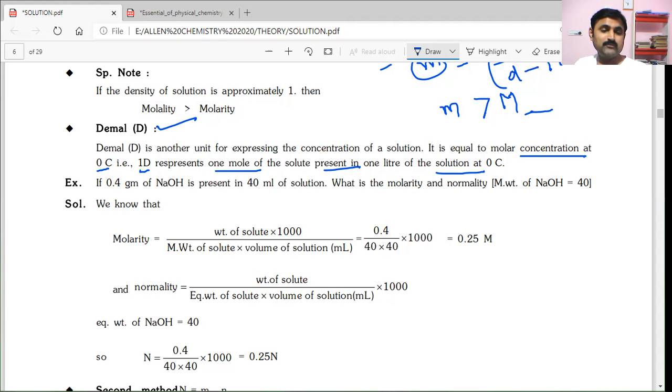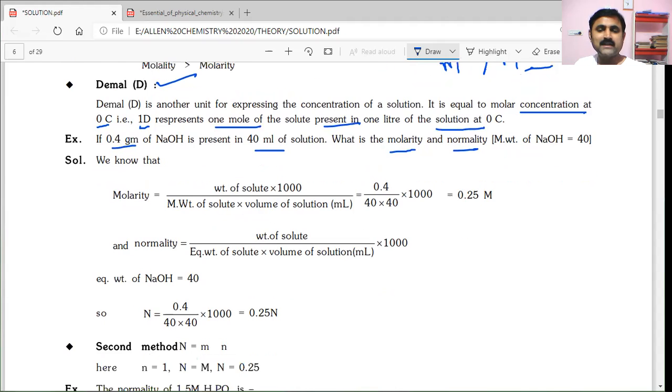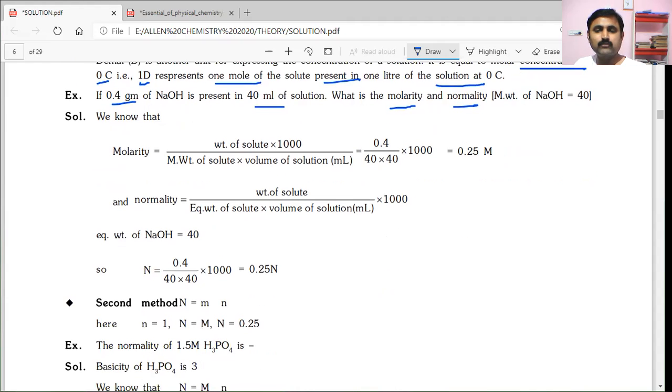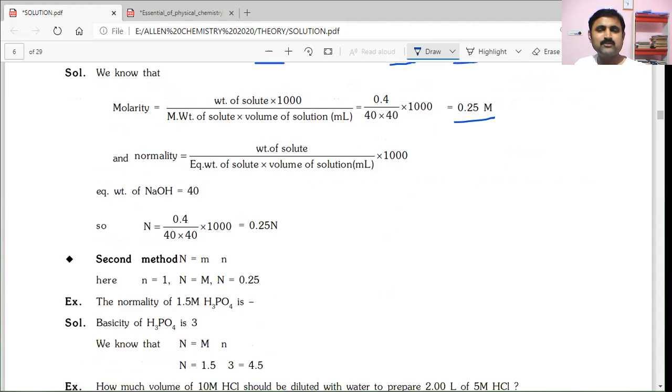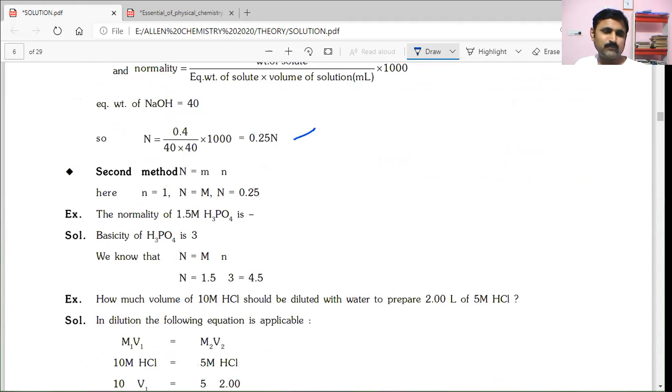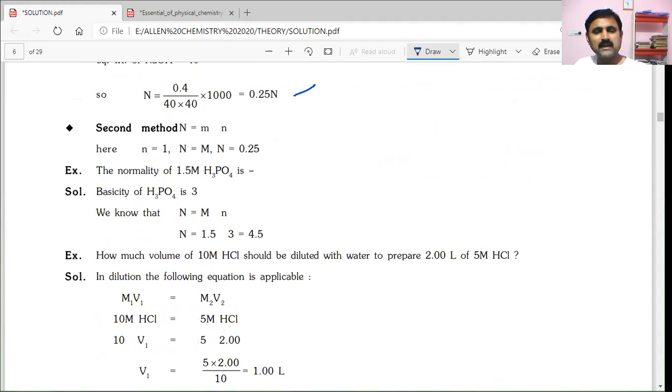So here a problem: 0.4 grams of sodium hydroxide is present in 40 ml of solution. Find molarity and normality. Molarity is calculated as number of moles, 0.4 by 40, into 1000 by volume of solution, 40, which gives 0.25. Normality: the weight of solute is 0.4 and its equivalent weight is again 40. Substituting, we got the same value for normality and molarity. We have checked the same problem only. Another one.